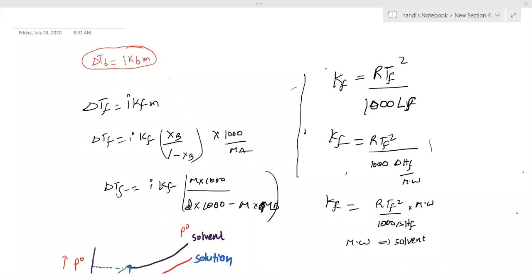Note down these formulas a little bit fast. Instead of B I wrote F only. Everything is the same.